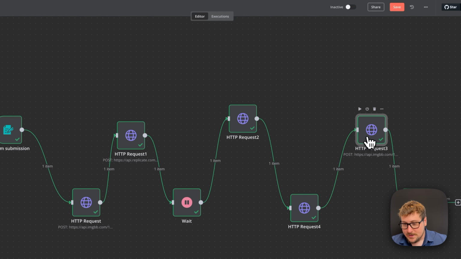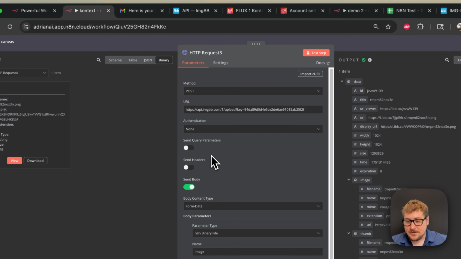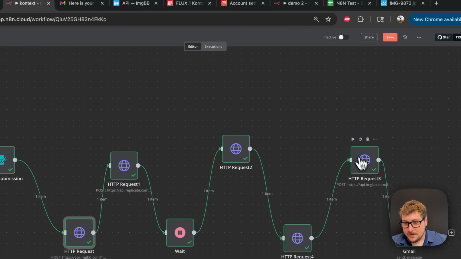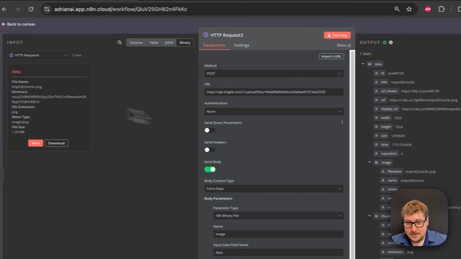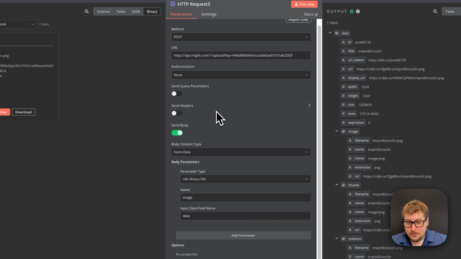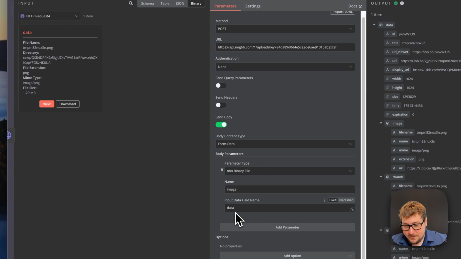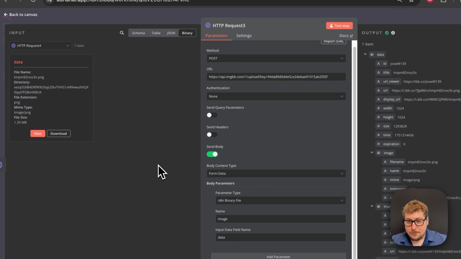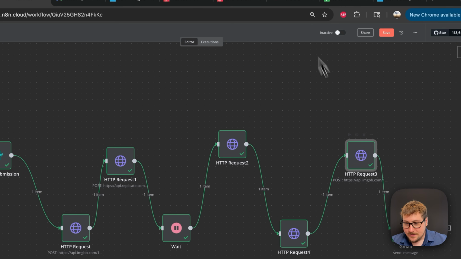Once we do that, we're going to be going to this, and now this is another ImageBB node, just like the node right here that I was talking about a little bit earlier. Basically, instead of having it as image because the person uploaded it into the form, now we have it named data because we downloaded it from the Replicate service. Same thing, we just copied that node. We have the same ImageBB upload. We're doing form data. Only difference is now it's named data because it's data here. So now we're uploading this to ImageBB, so now we control the link. So we have the link right here.